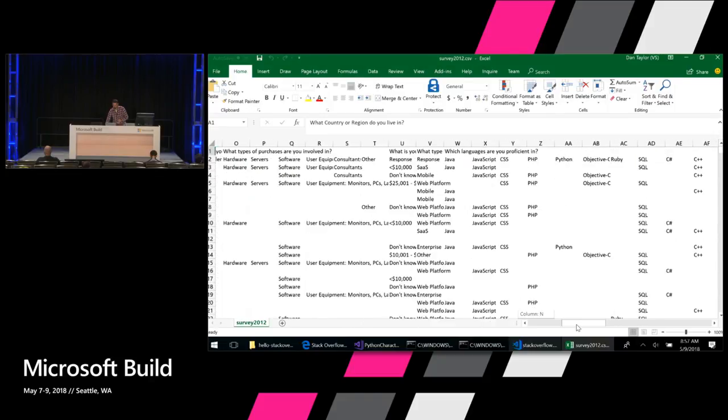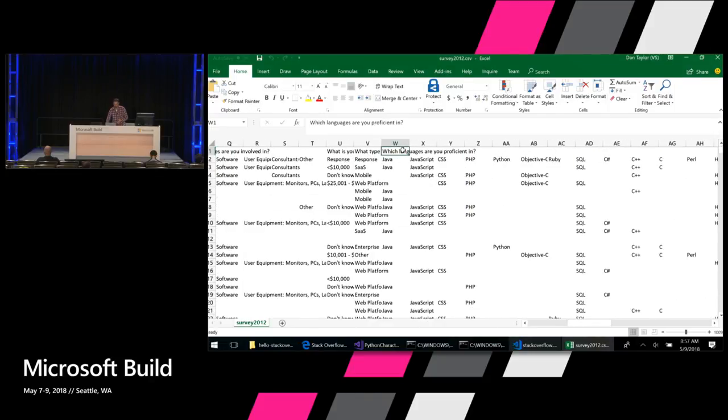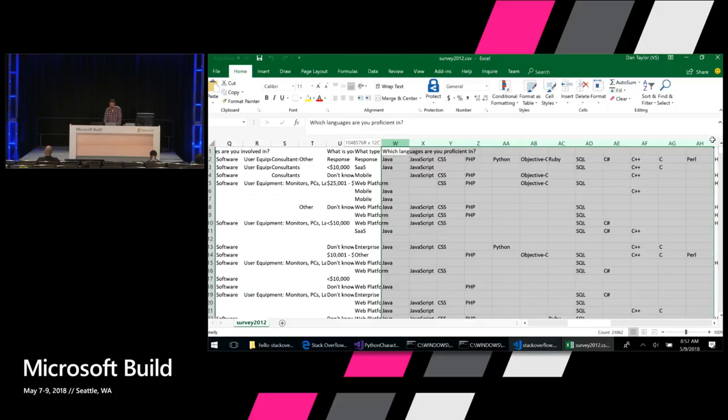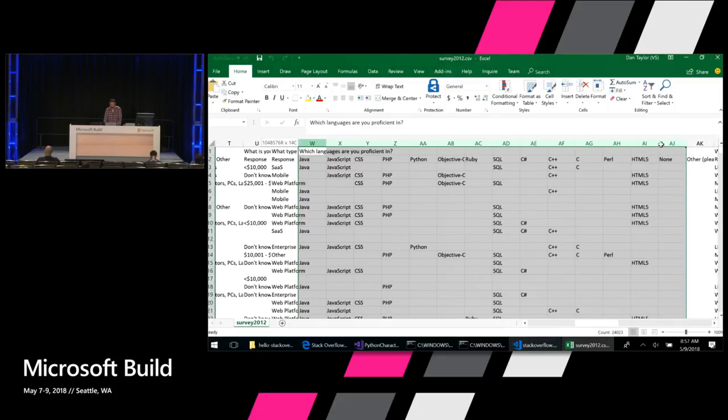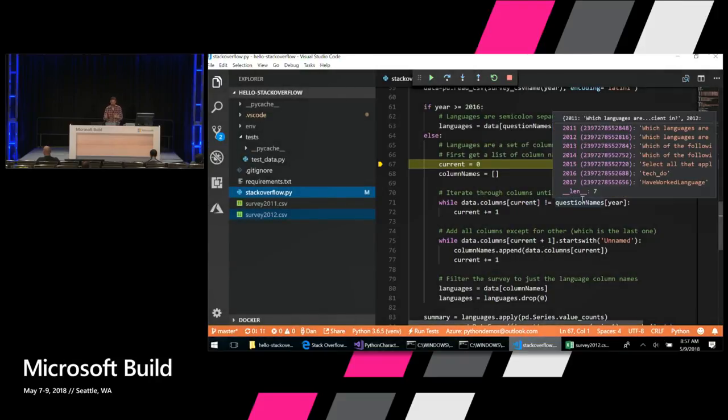So these questions on the survey say, which languages are you proficient in? And each language has its own column. If someone says, I use Python, this column will say Python. So basically, we want to get a list of all of these columns here, and then count how many rows contain each value, if that makes sense. That's what this code is doing.